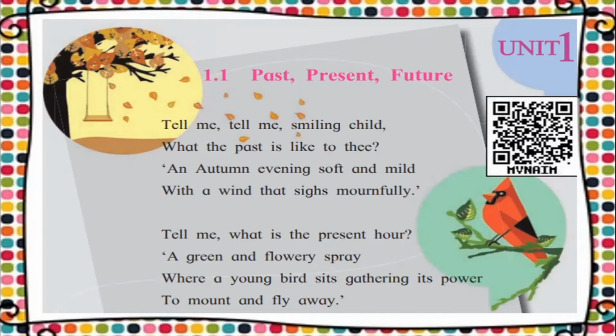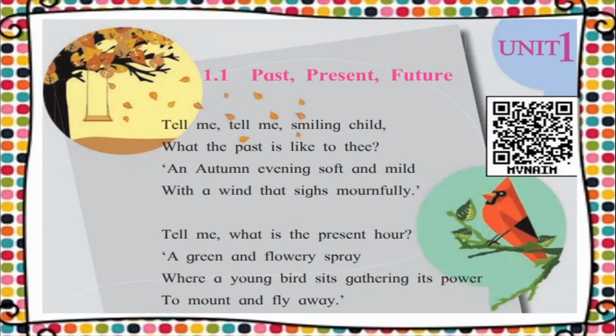So now this is an image directly picked up from your textbook. The name of the lesson is Past, Present, Future, and it is the very first poem in Unit 1 in your textbook. So tell me, smiling child, what the past is like to thee.